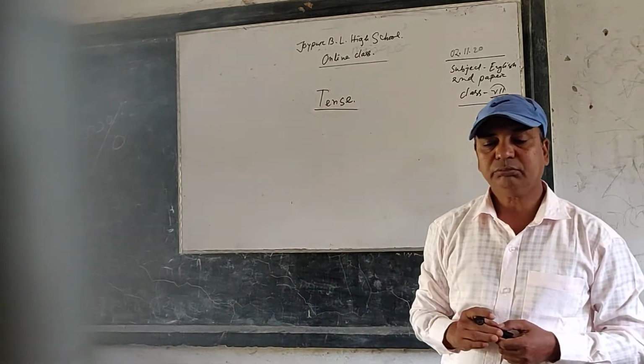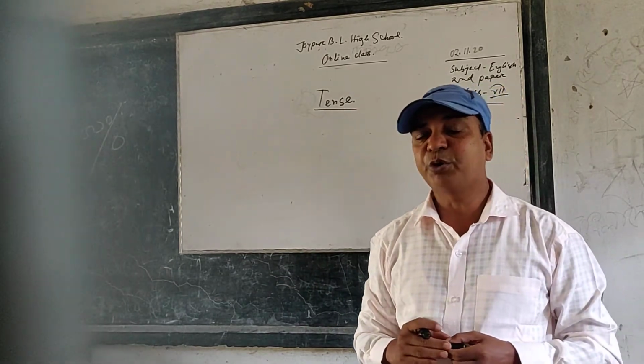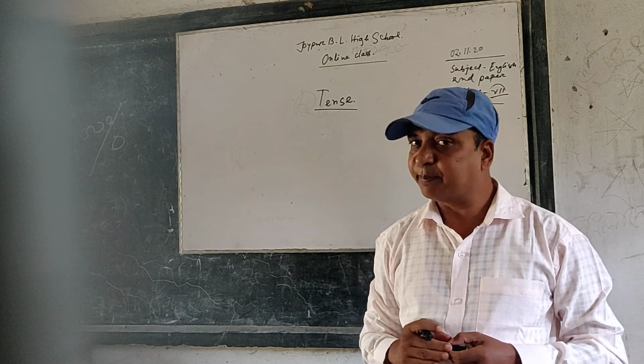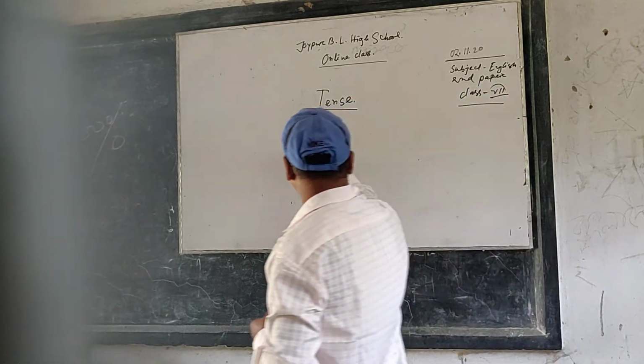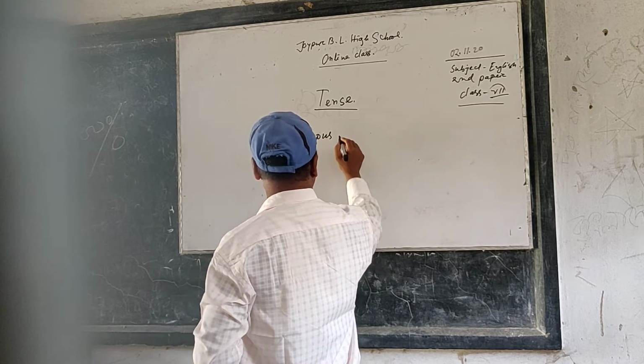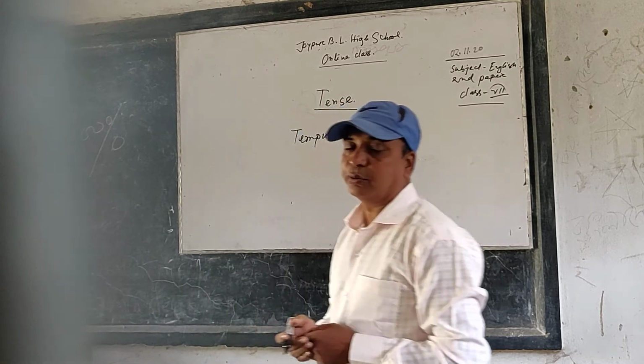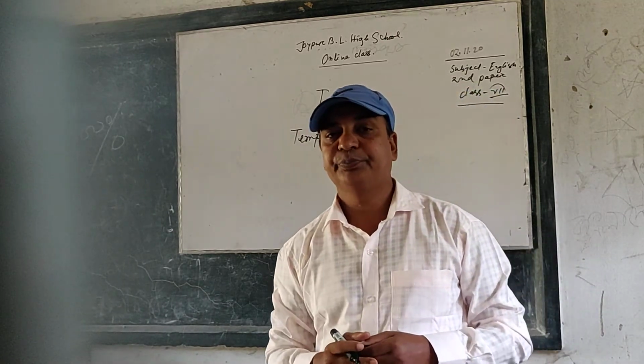Tense. The word tense is derived from a Latin word tempus, which means time.